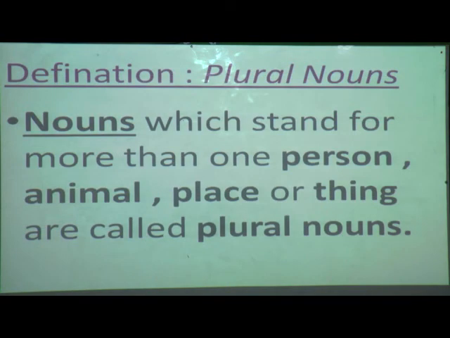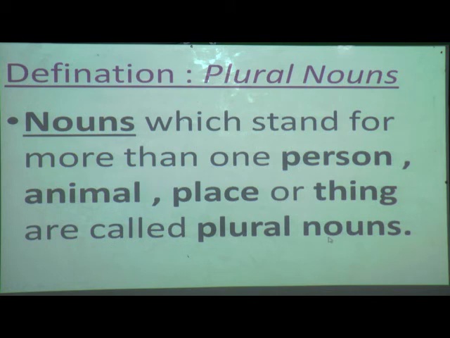Now what is the definition of plural noun? See, when we talk about more than one person, animal, place or thing, that is plural nouns. Ready, students, to read the definition? Nouns which stand for more than one person, animal, place or thing are called plural nouns.